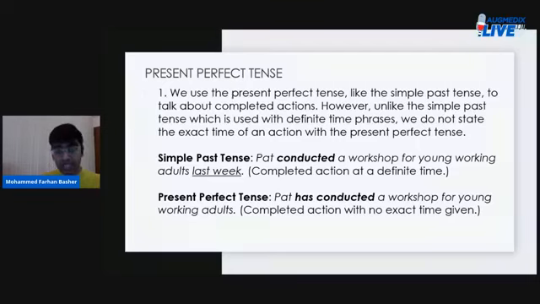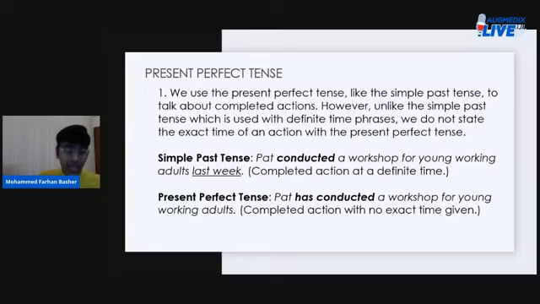So you say, Pat has conducted a workshop for young working adults. Note, in this particular example, you have not mentioned exactly when the thing happened, right? So Pat has conducted a workshop for young working adults: a completed action with no exact time given. You see?